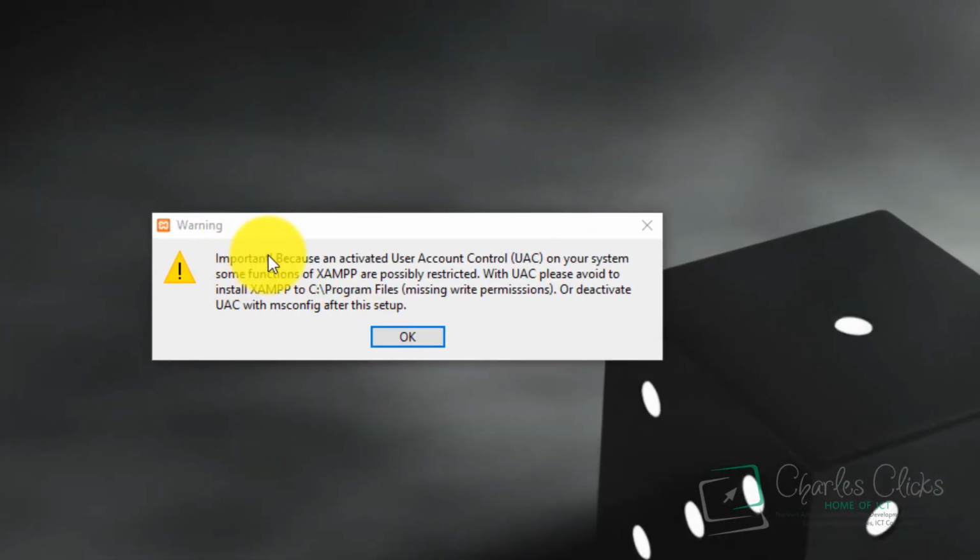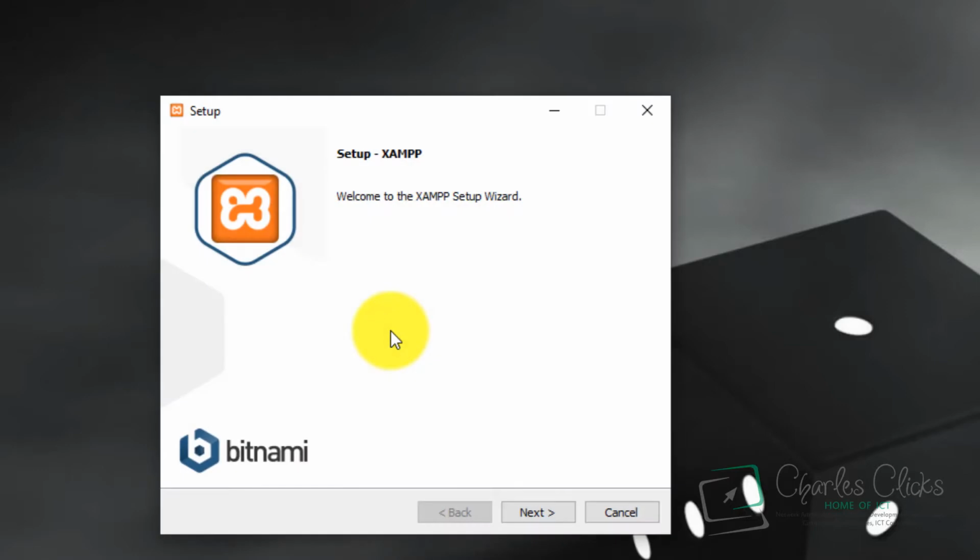There's a warning over here. This warning is because there's an active UAC, user account control, on the system, which means some features of XAMPP are possibly restricted. It's prompting me not to install XAMPP on the C drive program files, but XAMPP is going to install on the C drive anyway, so we have to click OK.